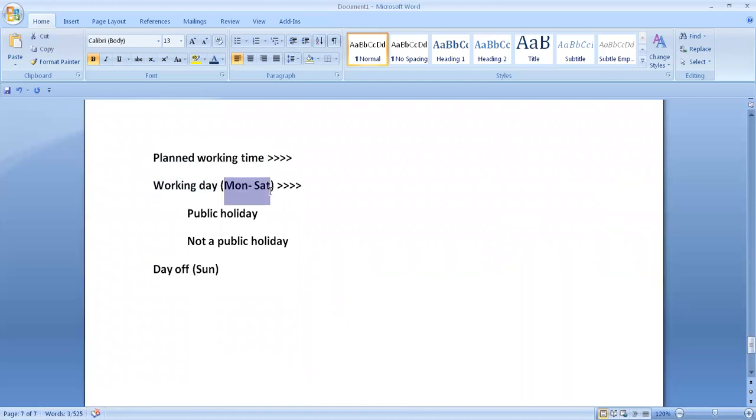Working day, suppose Monday to Saturday, Sunday is day off for your company. Working day, again, you can specify in two ways: public holiday and not a public holiday. Meaning some festival is falling on Monday or Tuesday. Though it is a working day, that is a public holiday. Because Diwali came on Monday or Tuesday or Wednesday, this is a public holiday. And not a public holiday means the employee is working on a working day because it's not a public holiday.